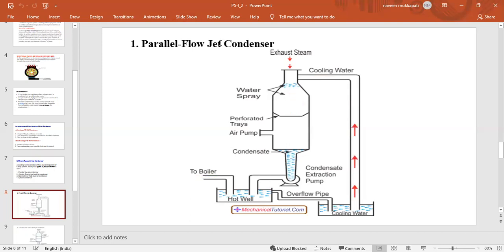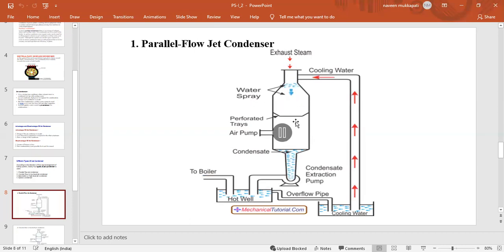This is the parallel flow of a jet condenser. At the bottom we have the cooling water, which flows to the top of the condenser, and the exhaust steam also enters at the top, where the water is sprayed like this.